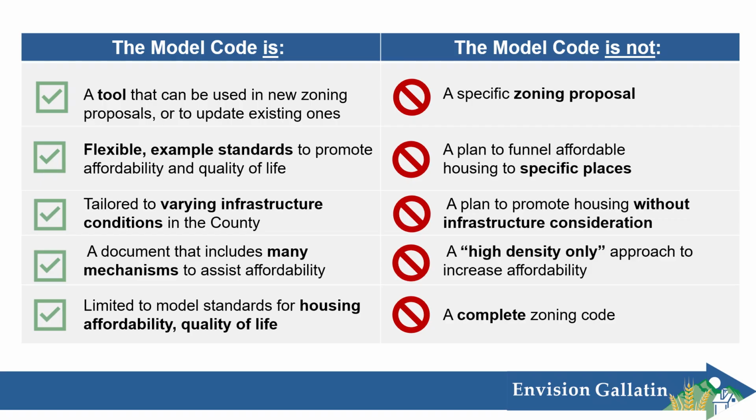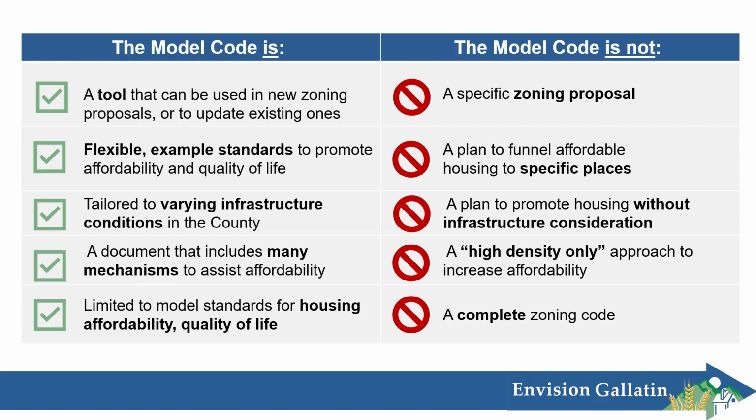As I just went over in depth, folks are really concerned about this. Very appropriately, it is not a good idea to promote housing in places that do not have the infrastructure to support it. So that is a key part of the code that I'll talk about more in depth throughout the presentation. Some jurisdictions are using an increased density approach to increase affordable housing. So the hope there is that by providing allowances for more units in a given area, those units will come down in price and be more affordable for folks.